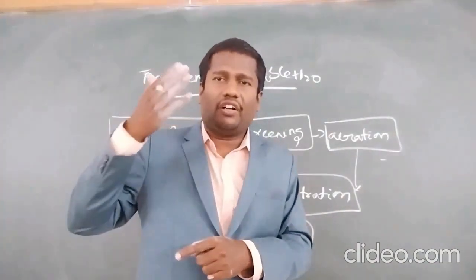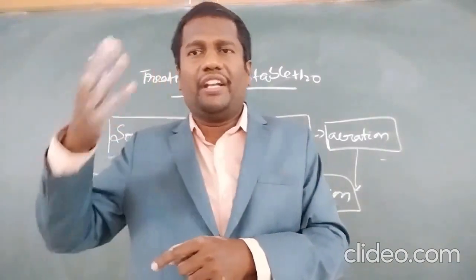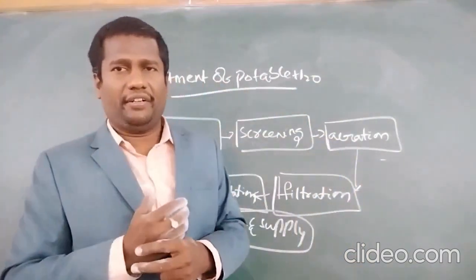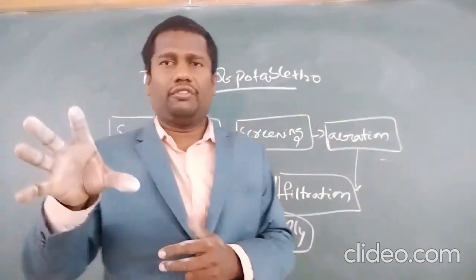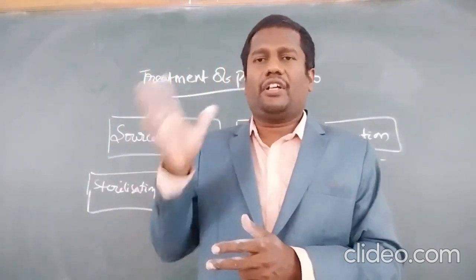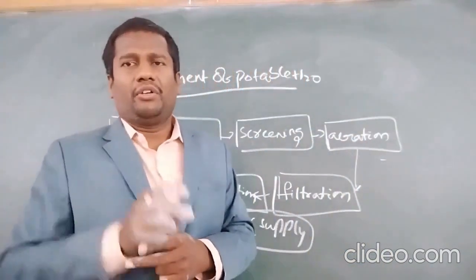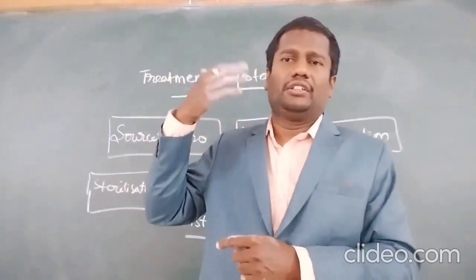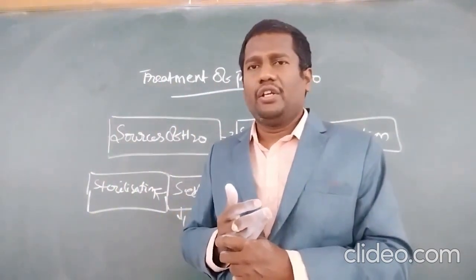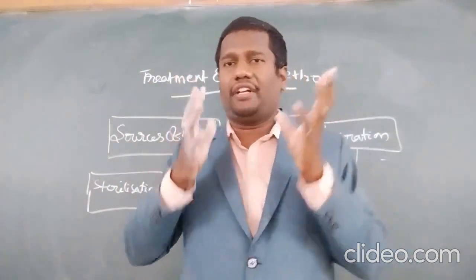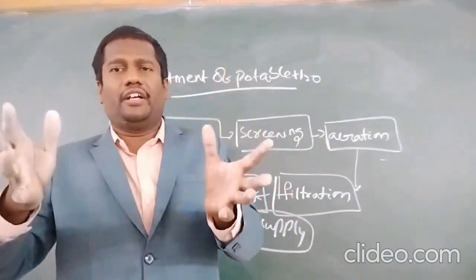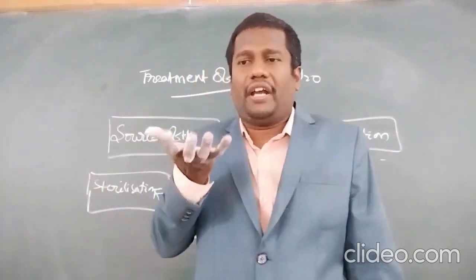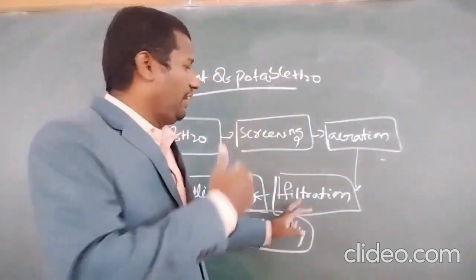Here, if any hardness causing salts or any impurities are present in the hard water, these are filtered in the zeolite bed. For example, small stones or silica particles are filtered in the fine sand layer. If any rough and large particles are there, these are filtered in the coarse sand layer. If any large stones and gravel particles are there, these are filtered in the gravel layer. And finally, the filtered water is taken out at the bottom of the tank. Now this is called slow sand filtration.